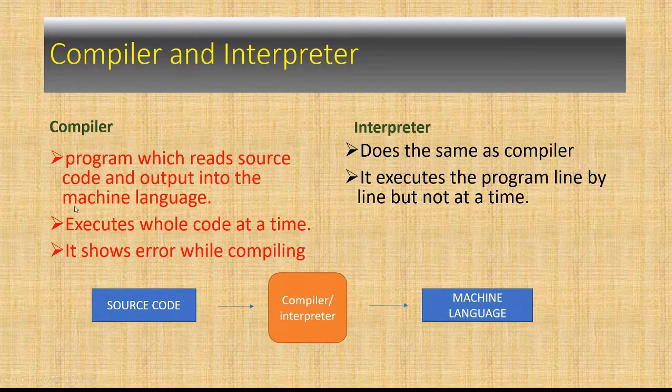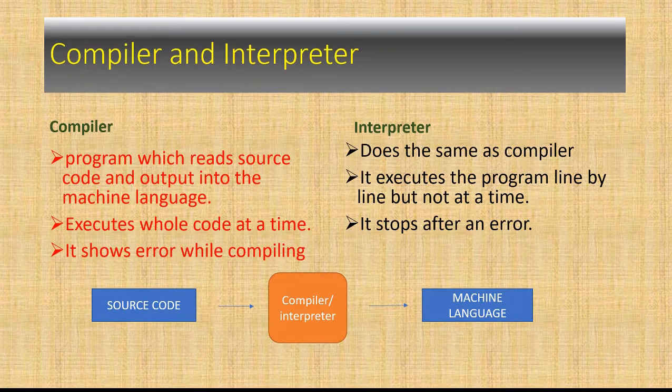You know that we have studied, we have talked about that the compiler compiles the whole code at a time, but the interpreter interprets or executes the code line by line but not at a time. So this was the main difference between them. And also the interpreter will stop automatically when an error occurs.